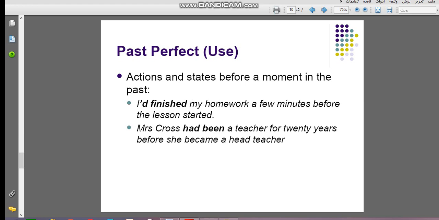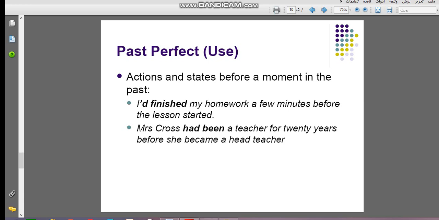For example, you studied English after you watched TV. Which one finished first? You studied English, after that you watched TV. So I had studied English, then I watched TV. So it will be: after I had studied English, I watched TV.